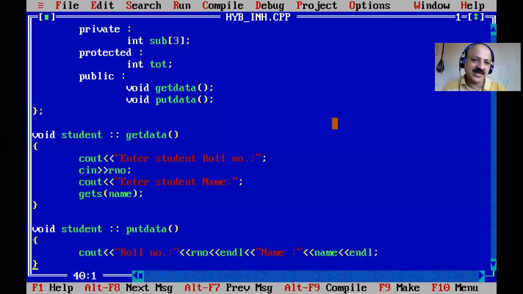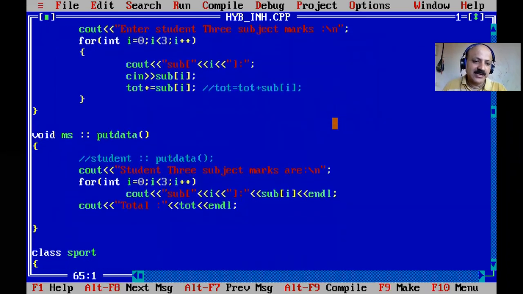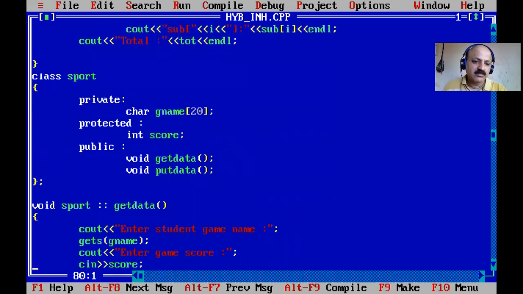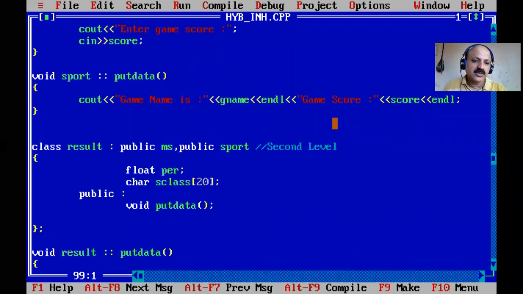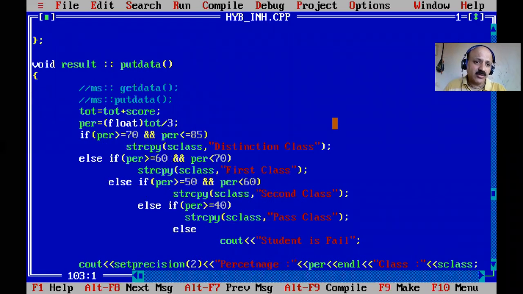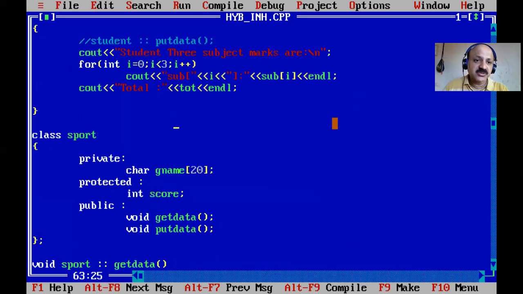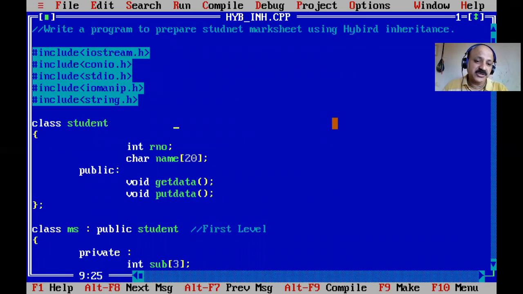So we can take care in the division operation, because we can directly define it here. For a student interested in sport activity, with only 3 subjects, we can divide not by 3 total but by 4, because one subject is a game. Then the percentage is at a minimum level, otherwise it is only a percentage out of 100 marks. So now it is okay, and we have completed the public derivation.